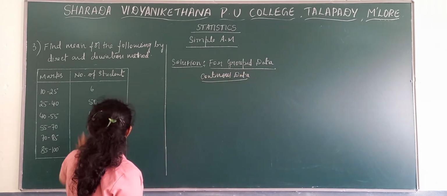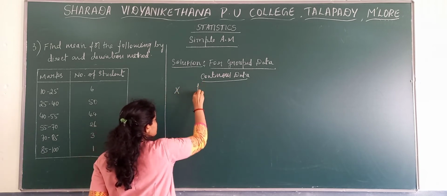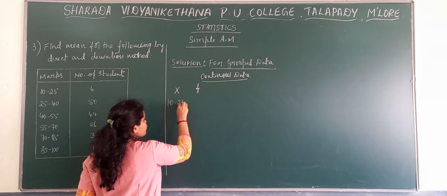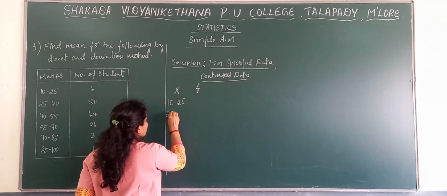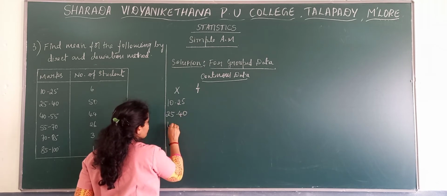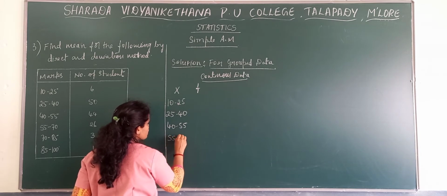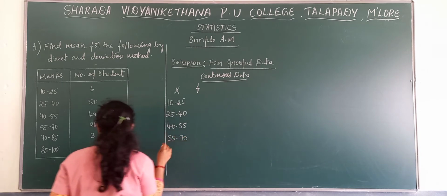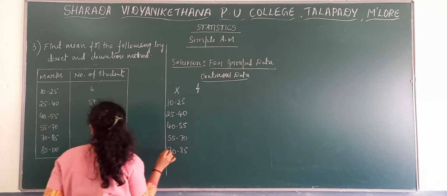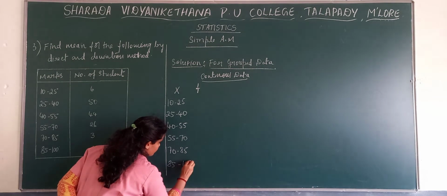Firstly we take the variable x as well as the frequencies. Class intervals are given: 10 to 25, 25 to 40, 40 to 55, 55 to 70, 70 to 85, and the last one 85 to 100.